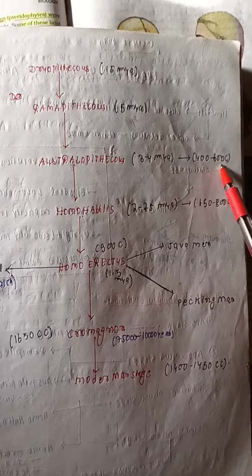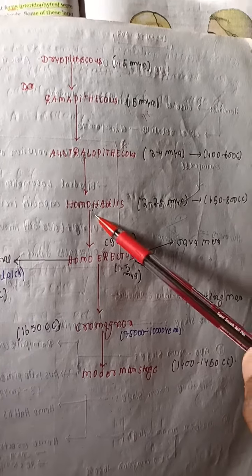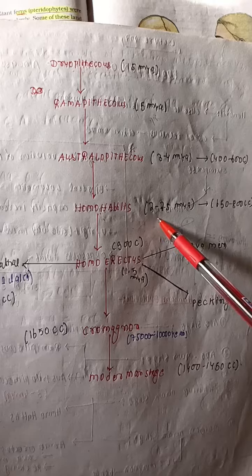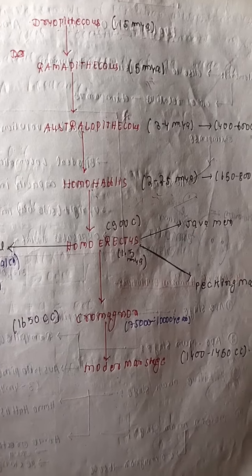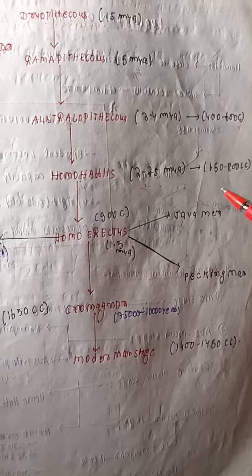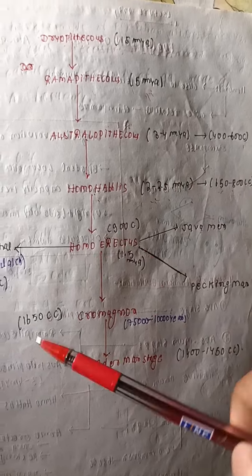Cc represents cranial capacity. And the fourth is Homo habilis.